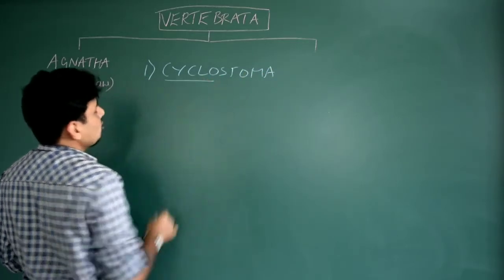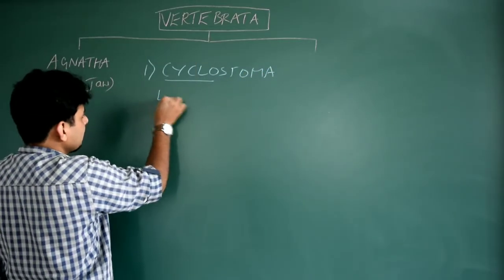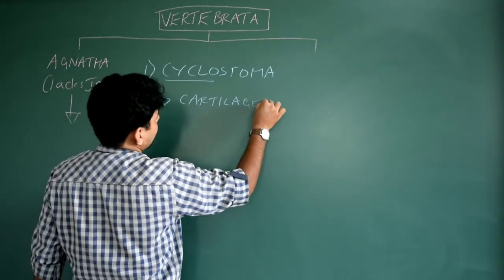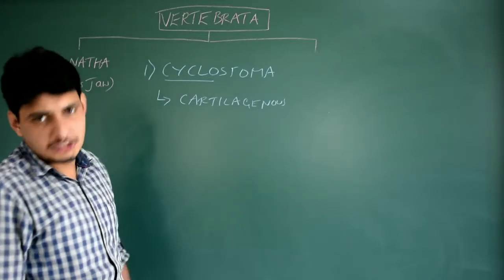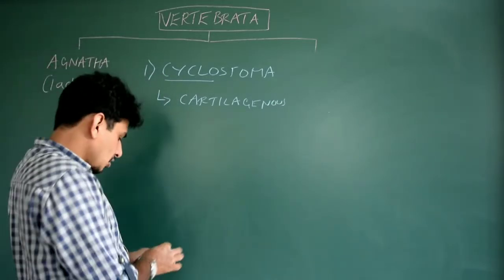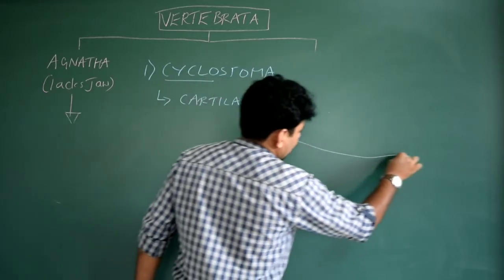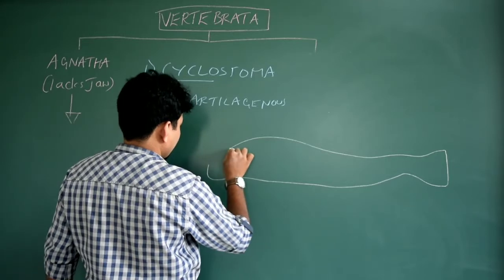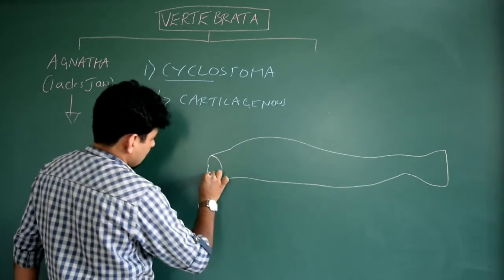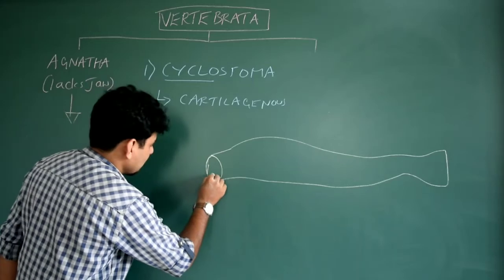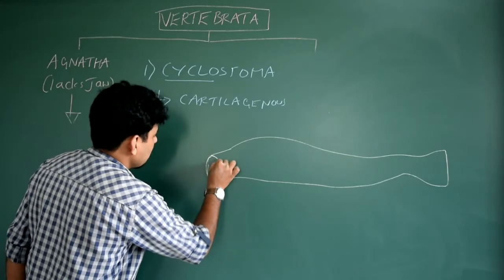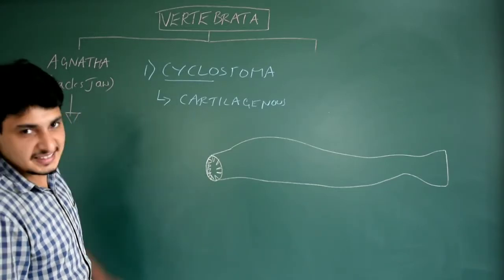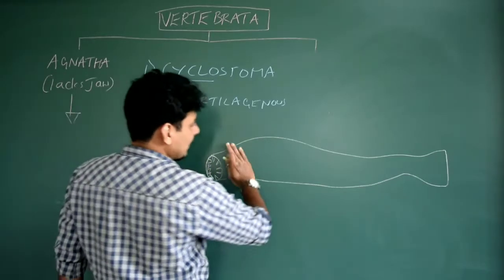Very simple. The meaning of cyclo is circular here. They are a bit cartilaginous. The entire organism is cartilaginous, but it is not a fish. Remember, it is not a fish. It looks like a fish. Let me draw the diagram of it. See the mouth. The mouth is circular. They have sharp teeth-like structures, but they are not teeth like this. See the mouth. So cyclostome means circular. They have a circular mouth and the entire body is cartilaginous.